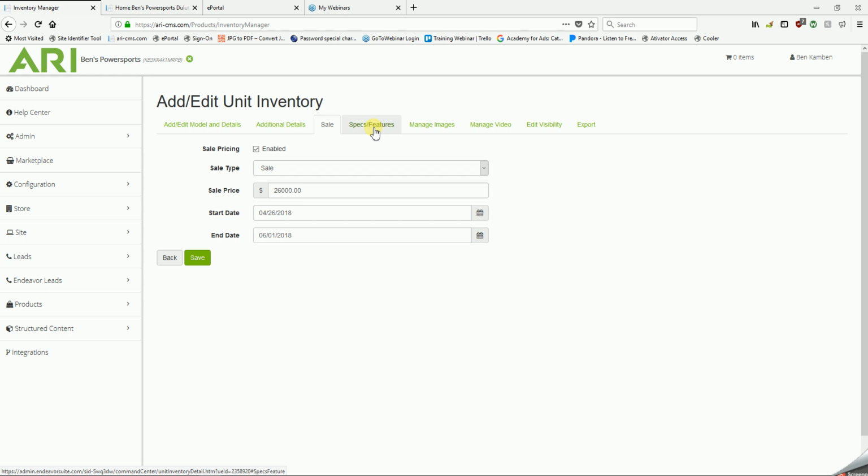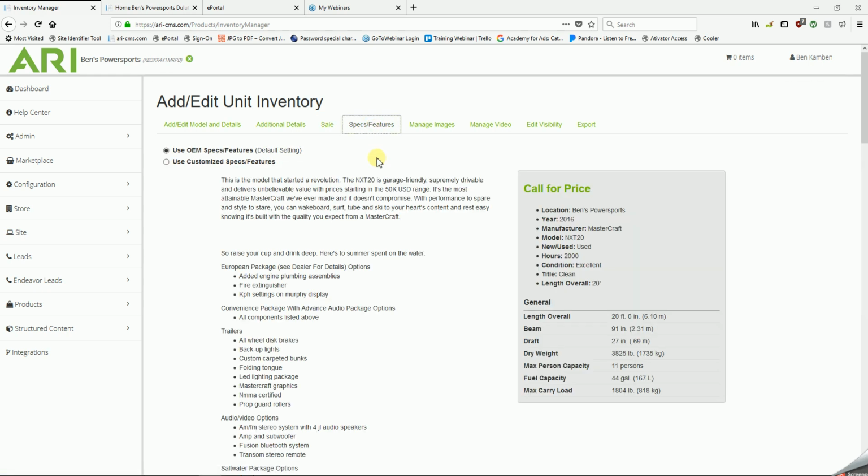Next is specs and features. Now, if you set that link correctly on that first page, and you're wondering what those details are that are going to be brought in, you can see the specific details that will be posted underneath the pictures of this unit. You'll have both the primary table description and your paragraph description.